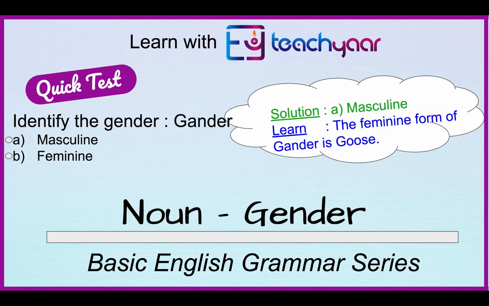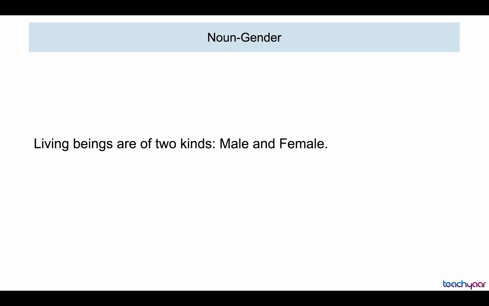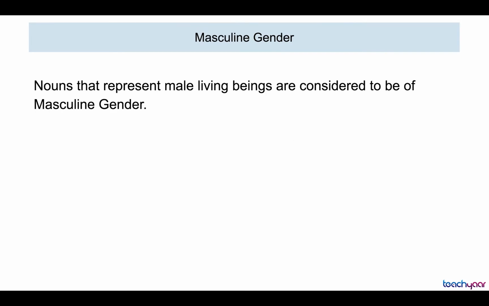Hello. In the last few videos, the concept of noun and its various types were discussed. In this video, we take up the concept of the gender of nouns. Living beings are of two kinds, male and female. Nouns that represent male living beings are considered to be of masculine gender. Let's take a few examples.